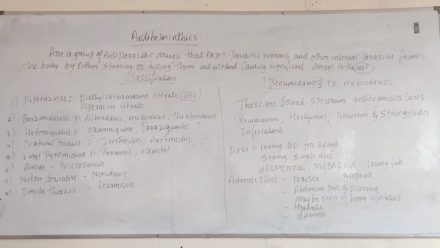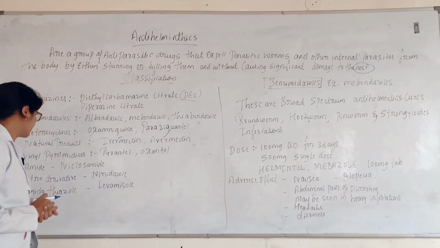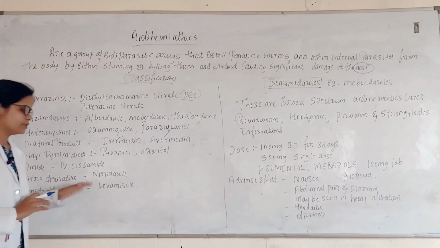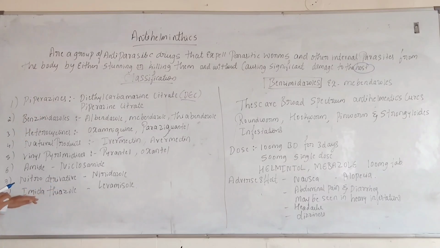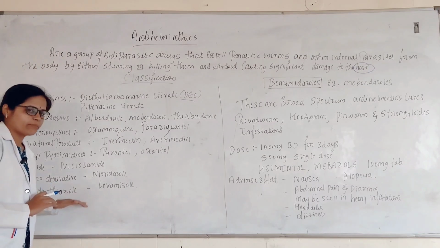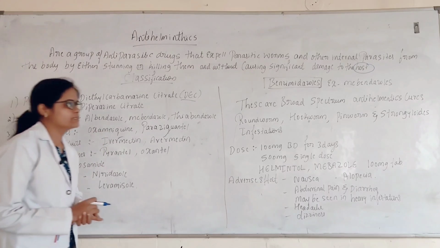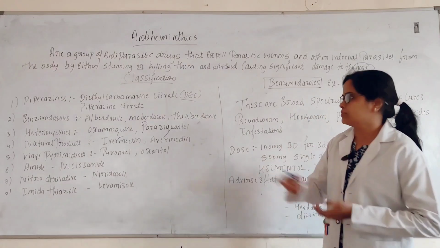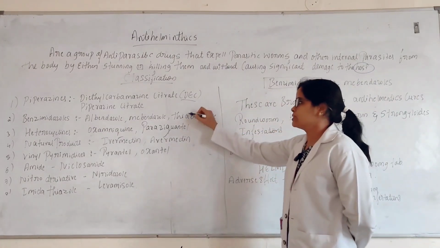Vinyl pyrimidines, examples are pyrantel and oxantel. Amides, an example is niclosamide. Nitro derivatives, examples are nitazoxanide. And amidothiazoles, an example is levamisole. These are the classifications of antihelminthics. Next we'll see a detailed explanation about the antihelminthics. First we'll study about the benzimidazoles.